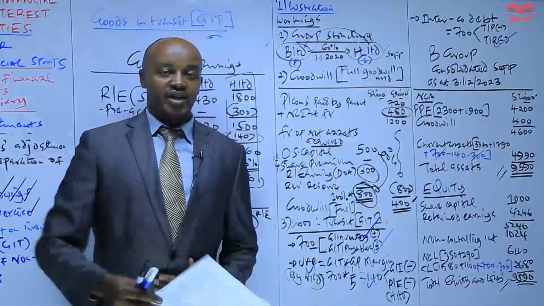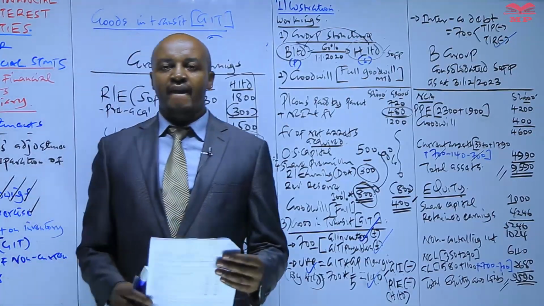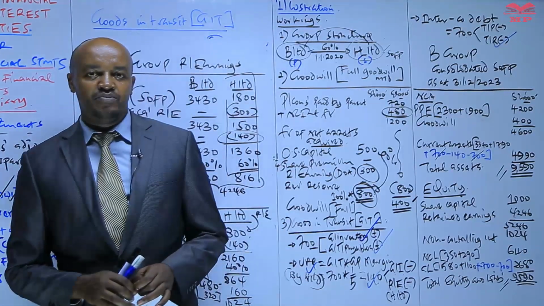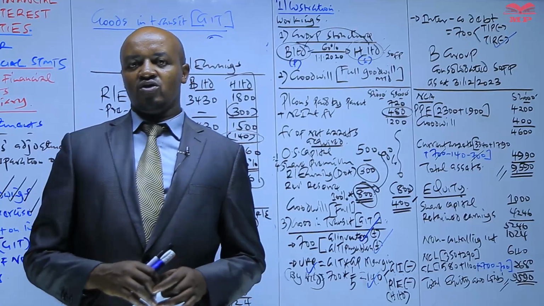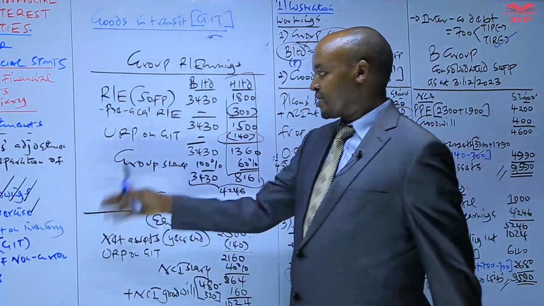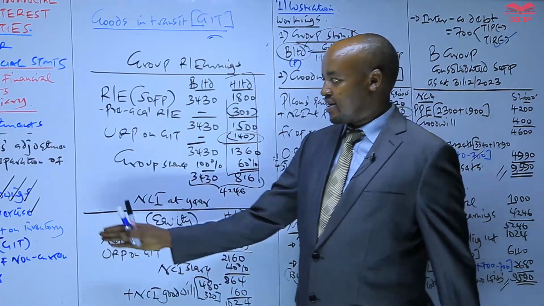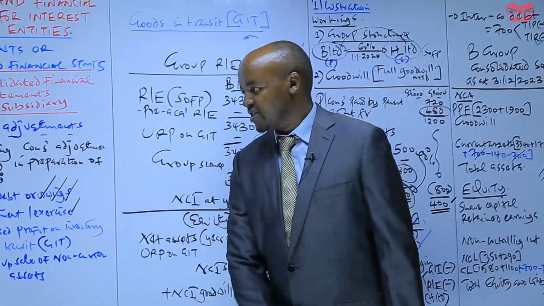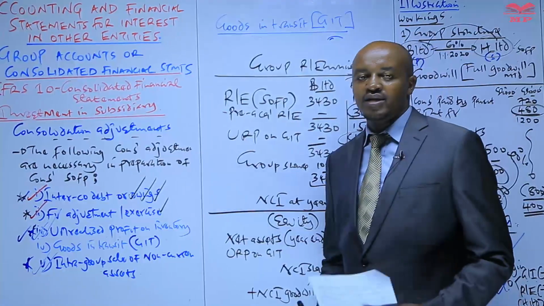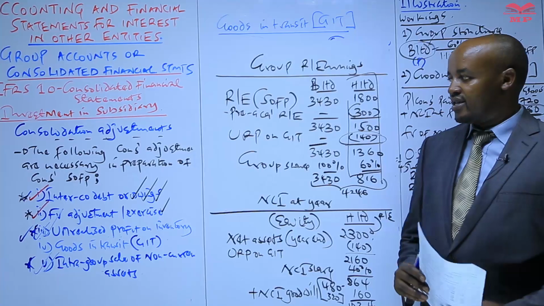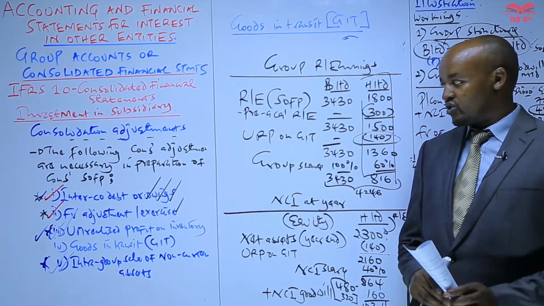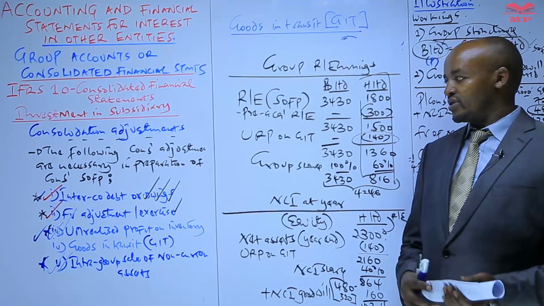What we have been able to do there is to illustrate how to deal with what we refer to as goods in transit, specifically in preparing the consolidated statement of financial position. And basically that brings us now to the end of our discussion regarding this particular consolidation adjustment, and therefore it is very, very important for you to be able to understand how to deal with this particular key consolidation adjustment, specifically in tackling a question for group accounts. Anytime you come across a question